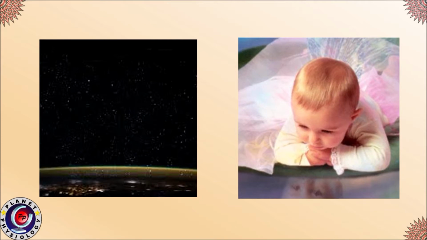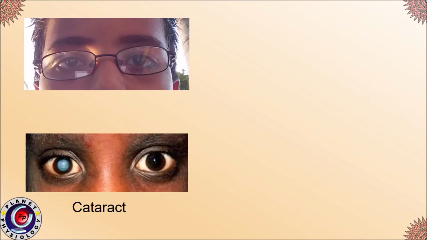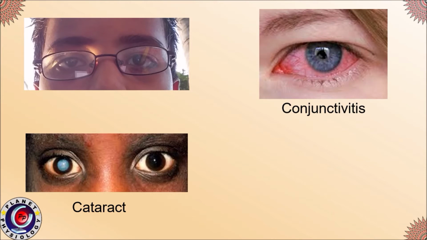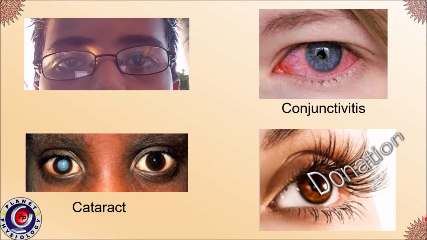Yes, but many a times things can go wrong with it. Many people find it difficult to see far or near objects. Also, many people suffer from a condition called cataract, where you can see a white structure within the eye. Another common condition is conjunctivitis. Nowadays, you must have come across this word very routinely.